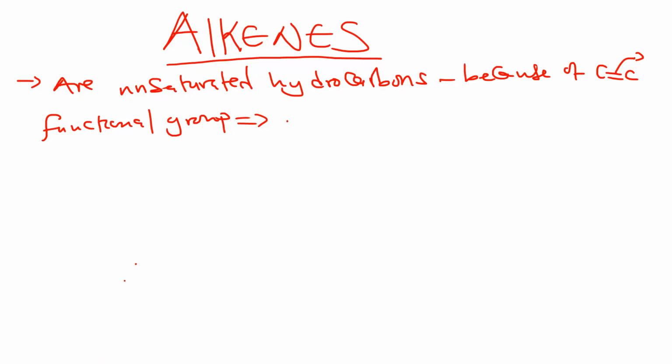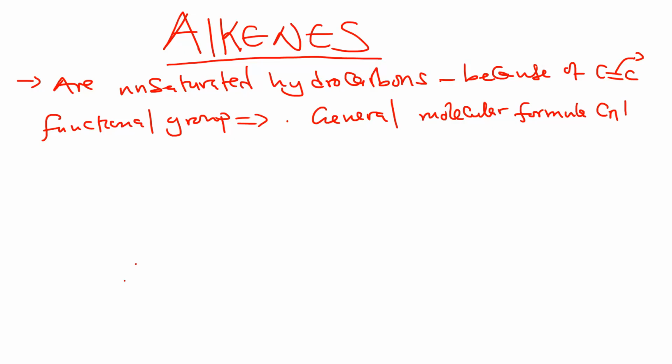Now, the other thing that we need to look at is the general molecular formula. What is the general molecular formula of alkenes? When we say general molecular formula, we are looking at what all these alkenes are made from.